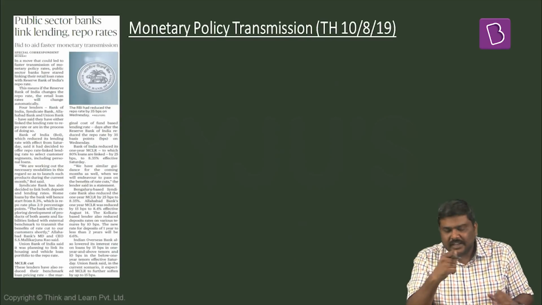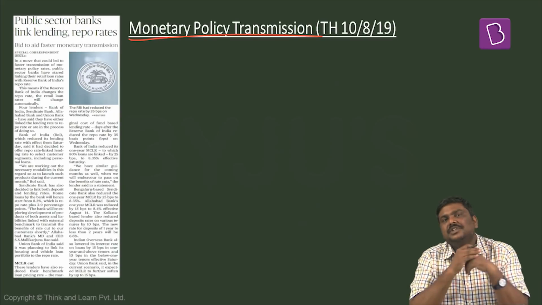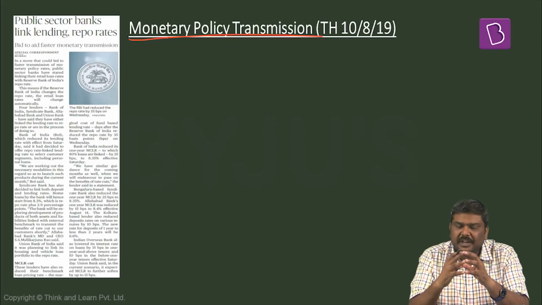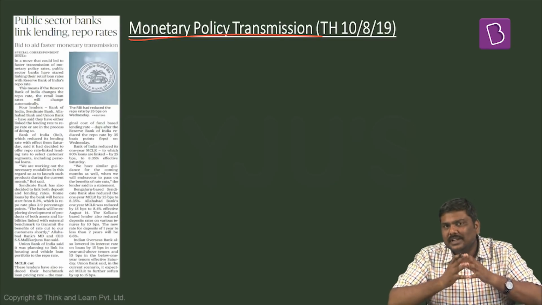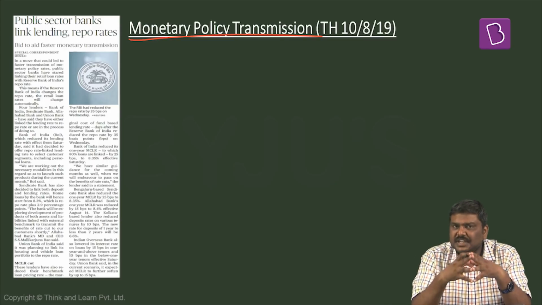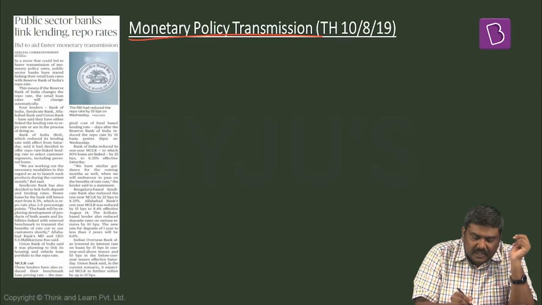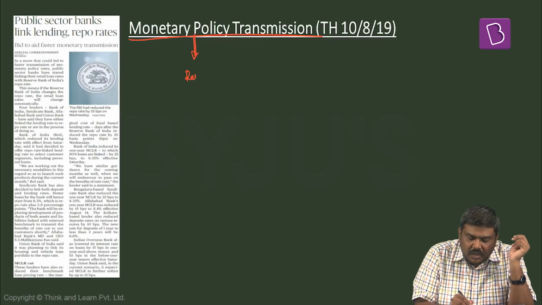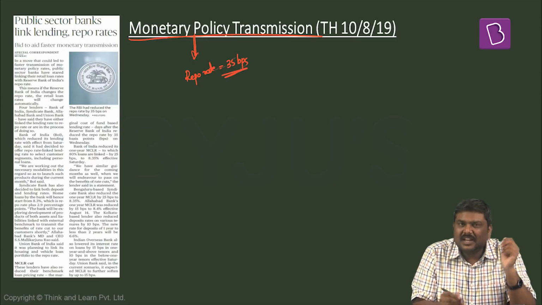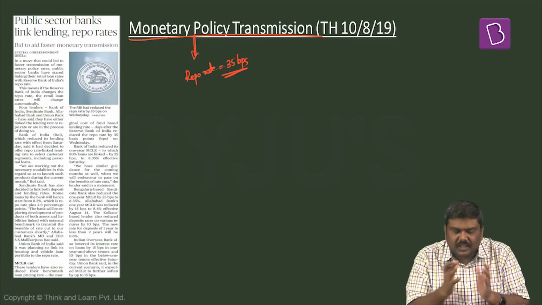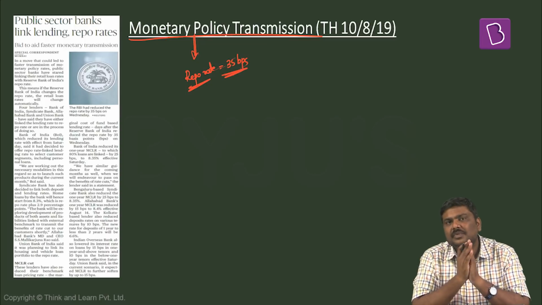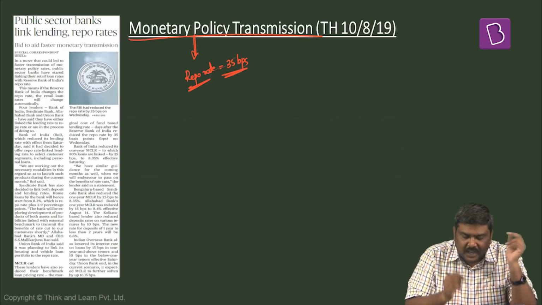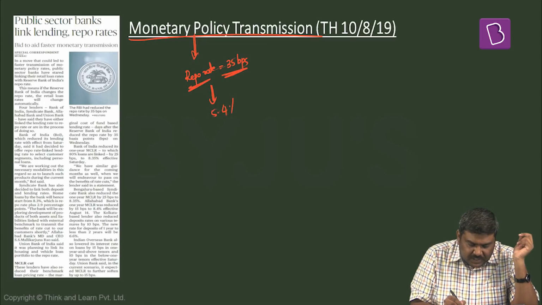Now, let's have a look at the next article. This is related to monetary policy transmission. Very recently, the Monetary Policy Committee conducted the monetary policy review for the month of August and has announced certain very important changes. One of the very important changes that was announced by the Monetary Policy Committee is to reduce the interest rate or repo rate by 35 basis points. This is an unconventional monetary policy announcement, but nevertheless, the Monetary Policy Committee announced to reduce the repo rate by 35 basis points. As a result of this, the repo rate has fallen down to 5.4%.